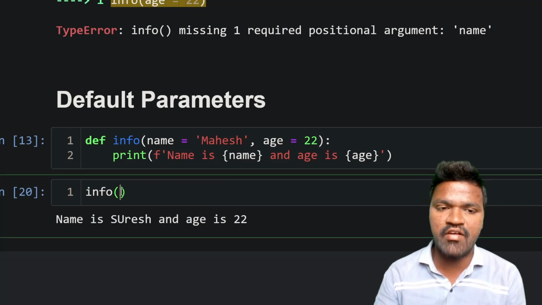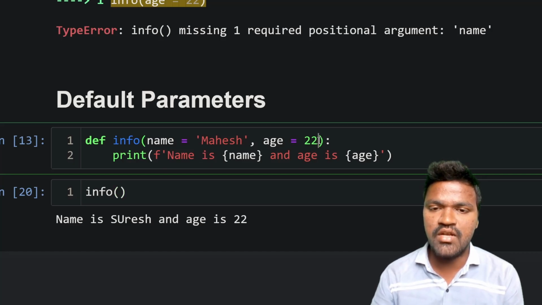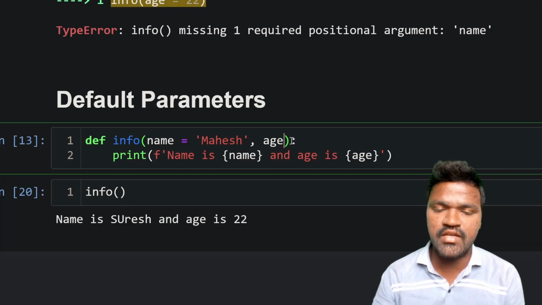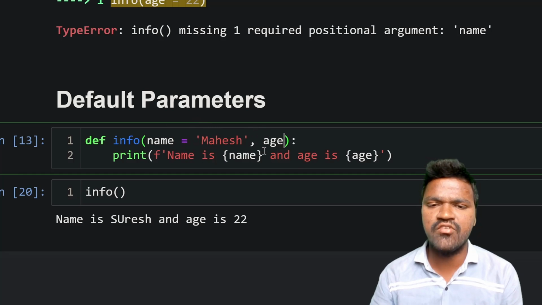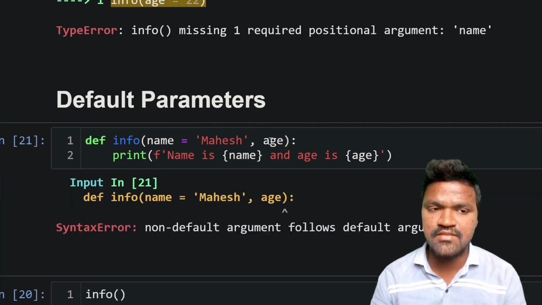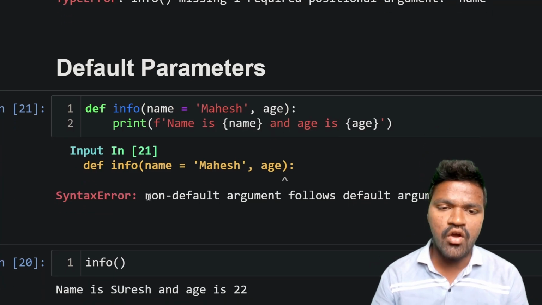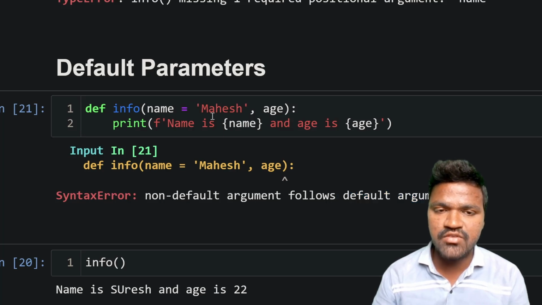And apart from that, I want to explain one more thing here. We are mentioning two default parameters, right? Let's say I remove one default parameter, so I have the default parameter for name and I don't have any default parameter for age, and understand carefully, if I execute this, it says non-default argument follows default argument, which means the default parameters always come at the end. That is what it is telling.